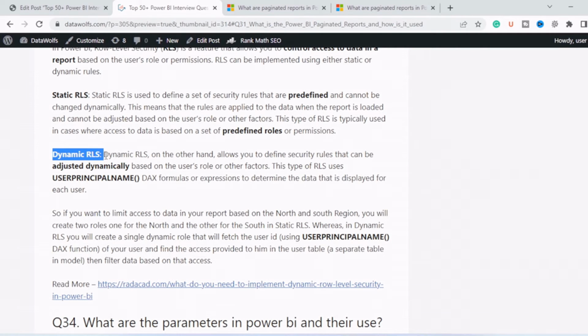And in dynamic RLS, we have a user table where we have email IDs and the access which is granted to that particular email ID. So with that user table that is available in the data model, all other tables, all fact tables and dimension tables, will be filtered based on that access. So this will be dynamic in nature.